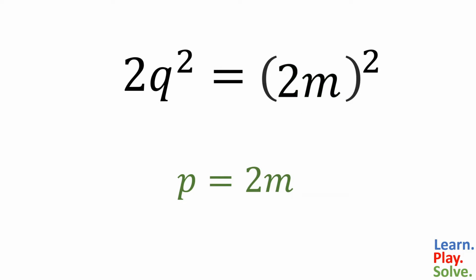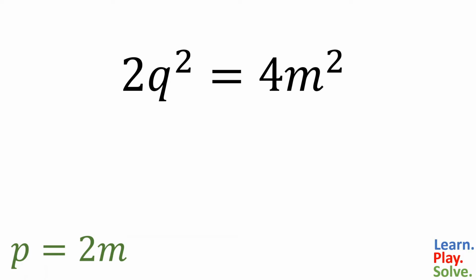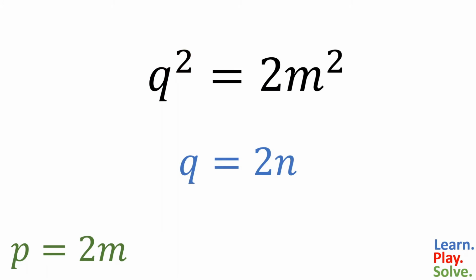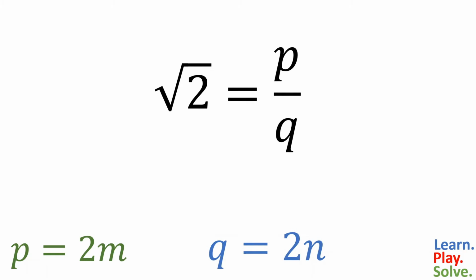Let's plug this in for p, and if we square everything in the parentheses, we get 4m squared. Now let's divide both sides of this equation by 2 and simplify. On the right side, we have 2 times m squared. Remember, 2 times anything is even. So the right side is even, which means the left side is even. And if q squared is even, then q must be even. And since q is even, we can write it as 2 times another integer, 2n. So p is 2m and q is 2n.